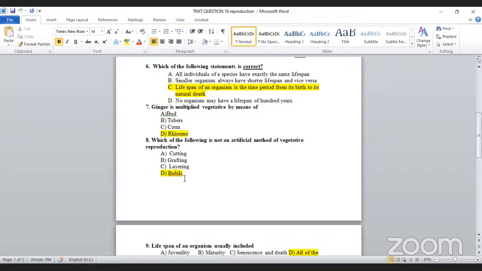Okay, we can take the bulbs of the onions and then place them into a seed bulb. You can place it anywhere, you will get a new plant. There is no possibility of cutting, grafting, layering in this category. Okay, so go to the next one.